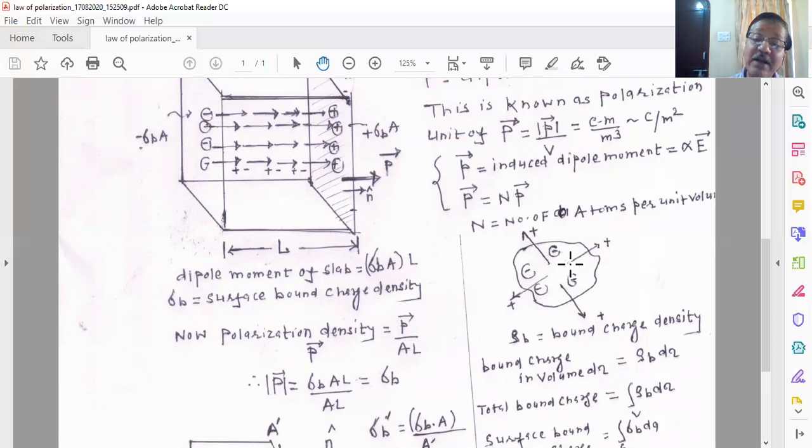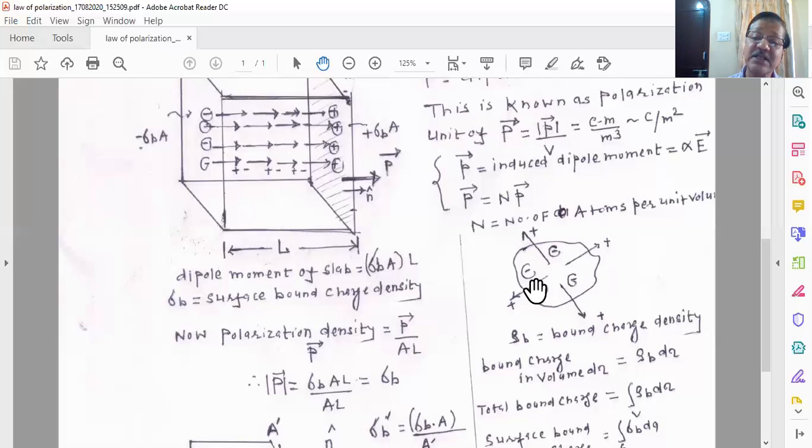So that means if some negative charges are induced in the interior of the dielectric material, there should be an exactly equal amount of positive charge induced somewhere over the surface of the specimen.